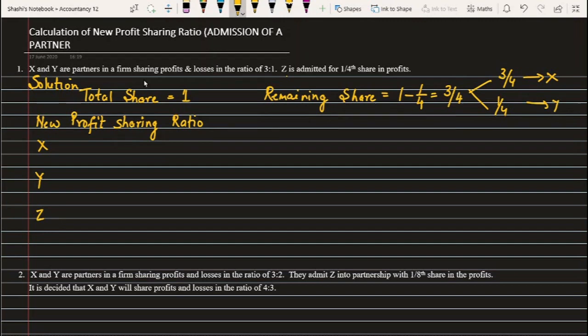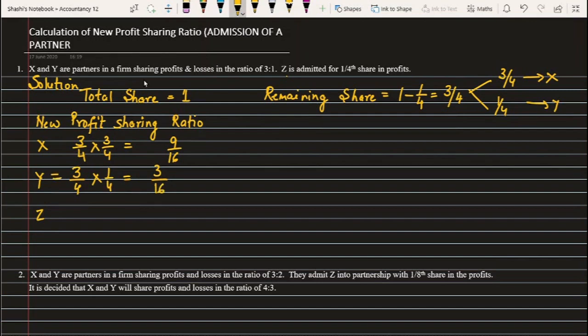So this way we can calculate that 3/4 is remaining and 3/4 of this is of X. So this way it is 9 by 16. Same way I'll be calculating for the other one. 3/4 is remaining, then 1/4 part of it is of Y. So this way I got 3 by 16.